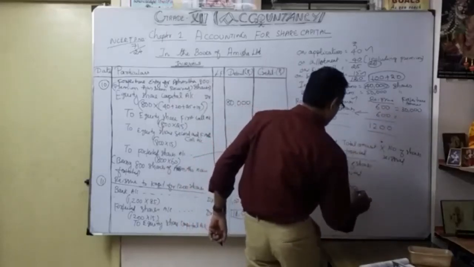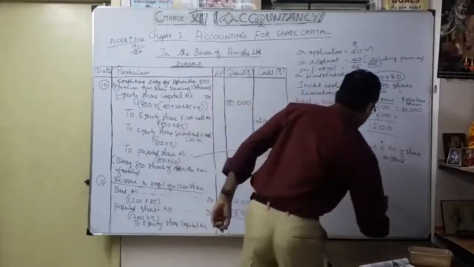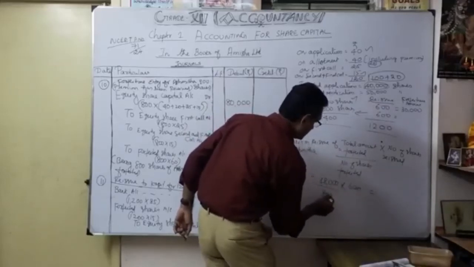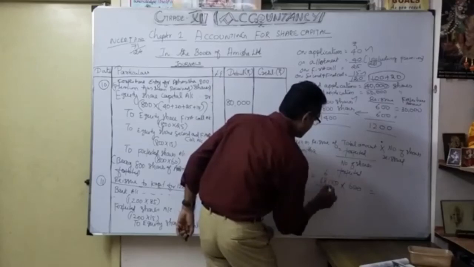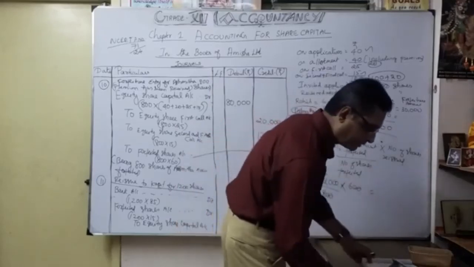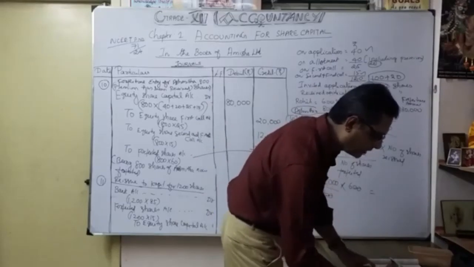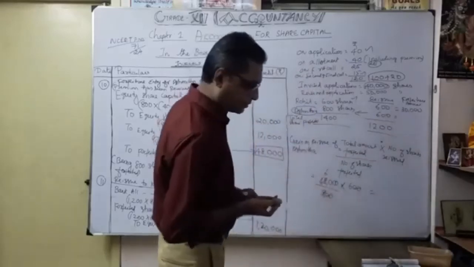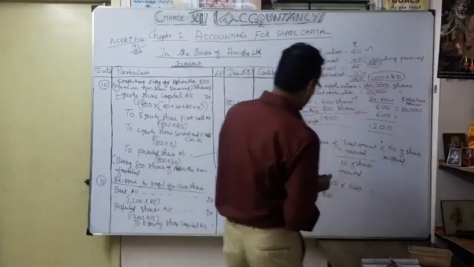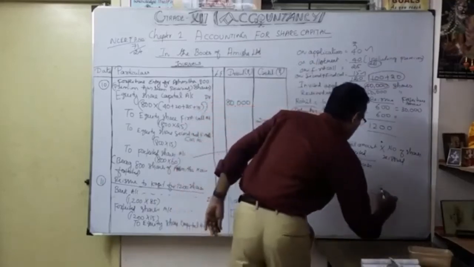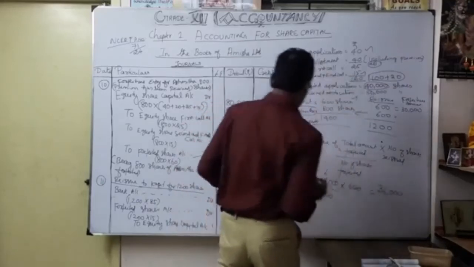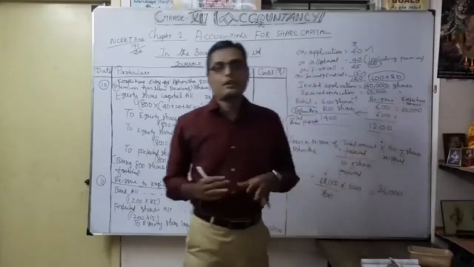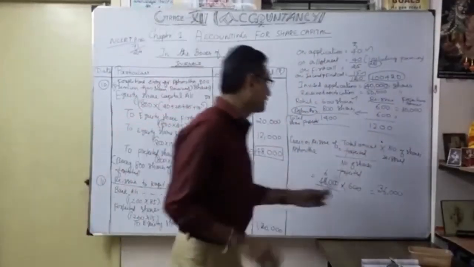Only 600 in the case of Ashmita. So the amount comes to 36,000. For the 600 shares reissued, the company gains only 36,000 through Ashmita.